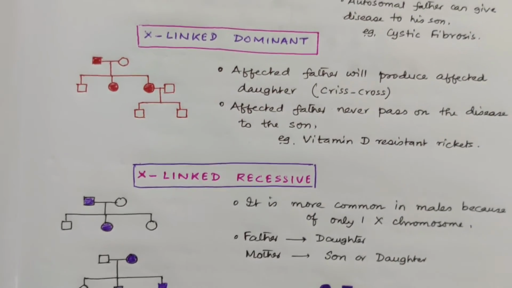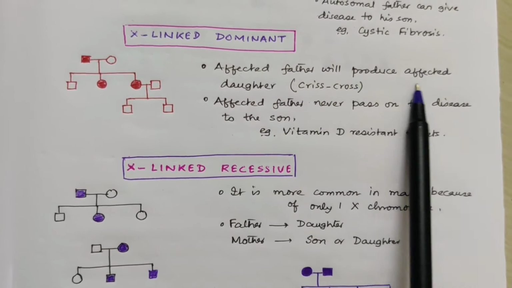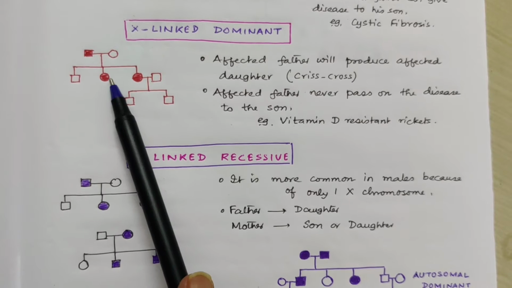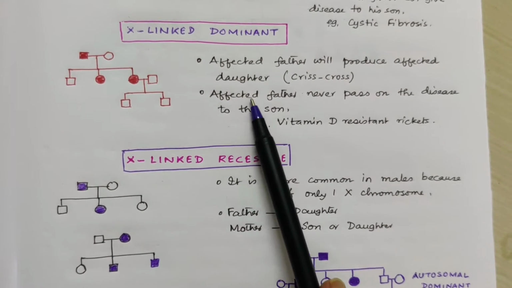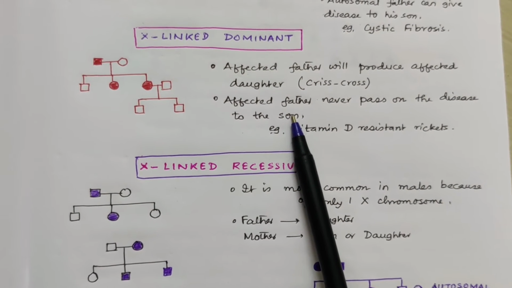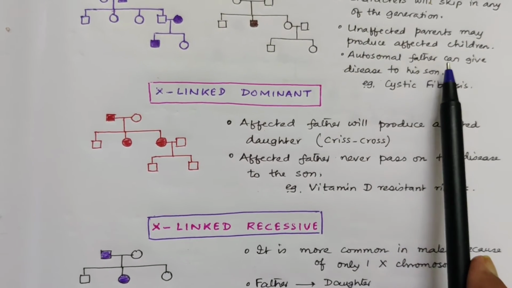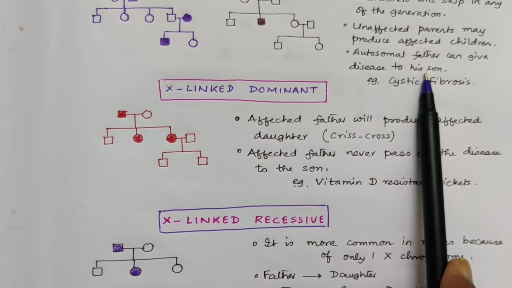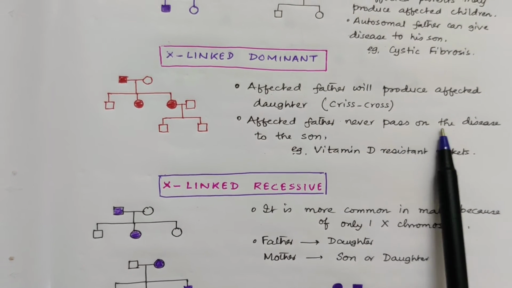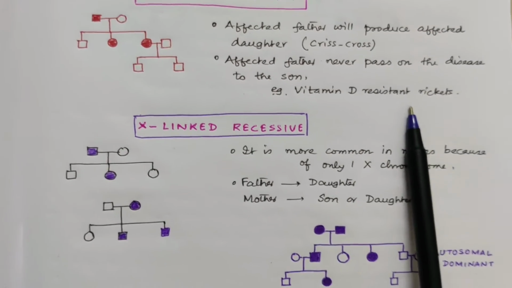Then coming to X-linked dominant. In case of X-linked dominant, you can see the pedigree over here. The affected father will produce affected daughters. That is crisscross, meaning father to daughter. And an affected father never passes on the disease to the son. Never to the son. Here we have seen that in the autosomal case the father may or may not give the disease to the son, but in the sex-linked or X-linked case, the father never passes on the disease to the son. For example, vitamin D resistant rickets.